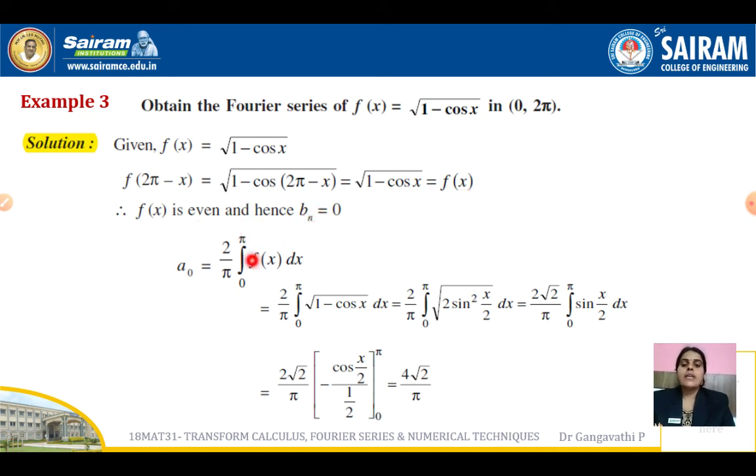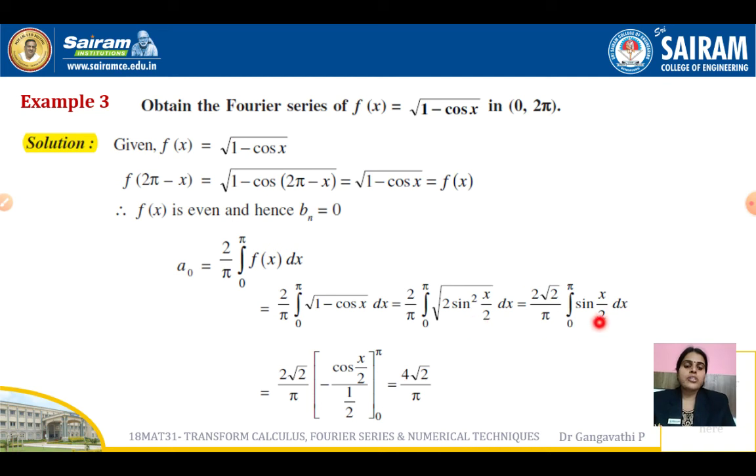So bn is 0. a0 and an need to be evaluated. a0 is this; substitute for f of x and integrate it. Before integration, 1 minus cos x can be written as 2 sin square. So it is always better to eliminate the square root before the integration. That is the reason this conversion has been done.